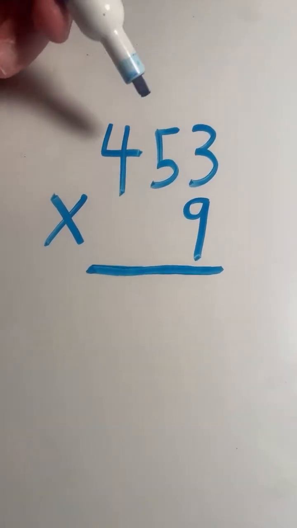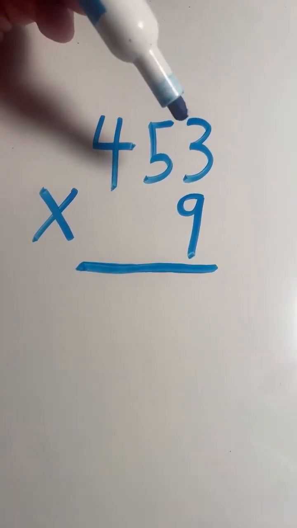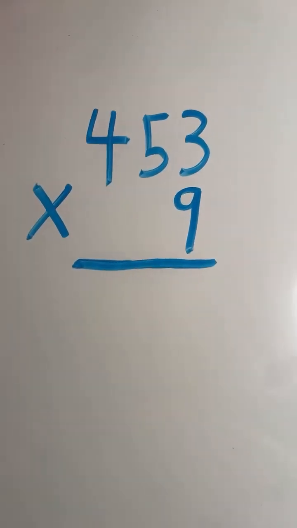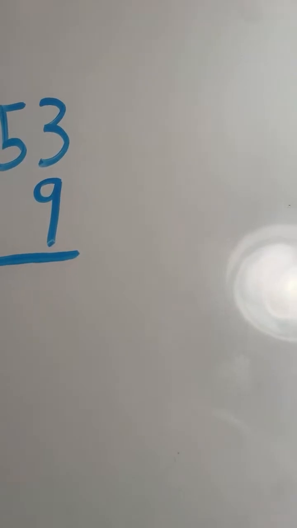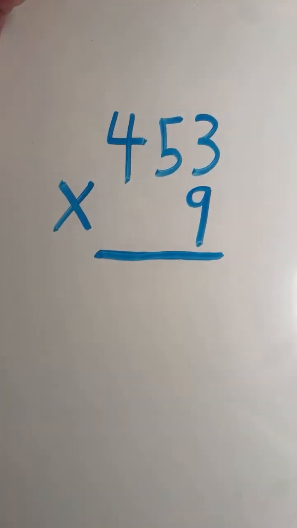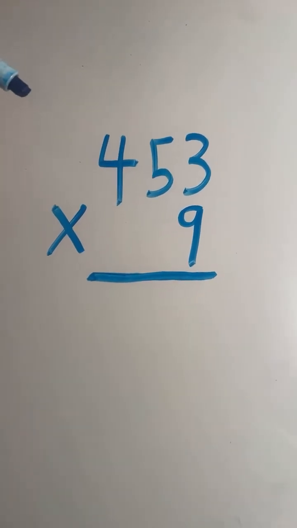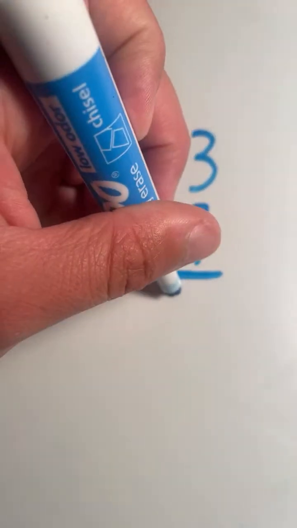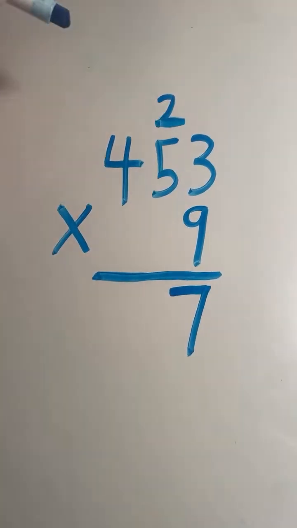So whenever you see a problem like this, I want you to think of it as 3 separate 1-digit multiplication problems where you regroup if the product is 10 or more. So we're going to start out simply multiplying 3 times 9, simply just multiplying the numbers in the ones place. So 3 times 9 equals 27. Now since our product is more than 10, the 7 in 27 is going to go in the ones place, the 2 gets carried over to the tens place.